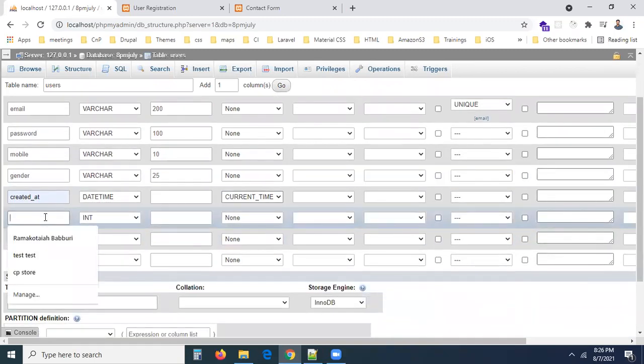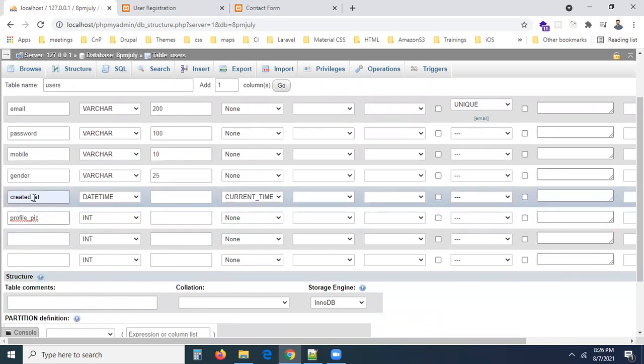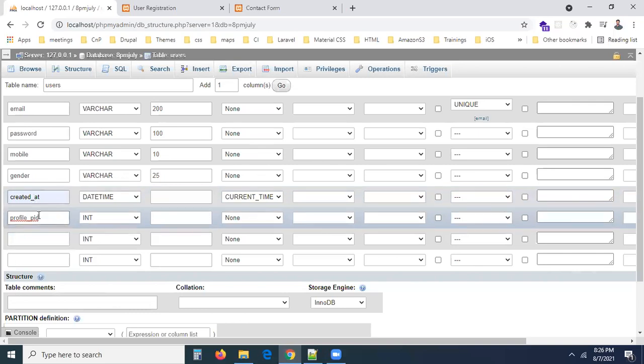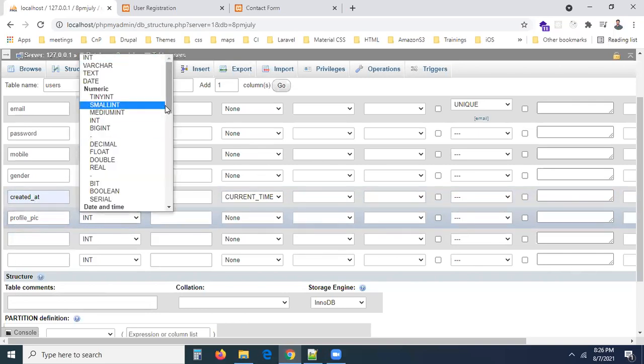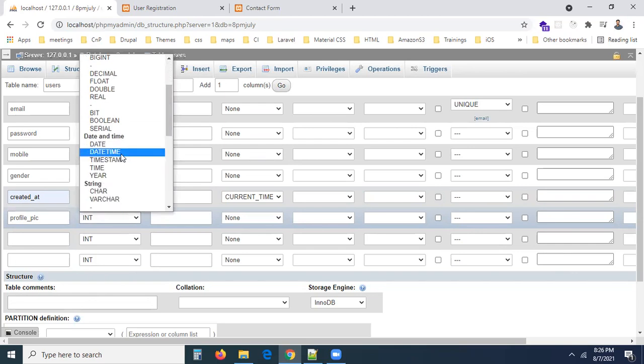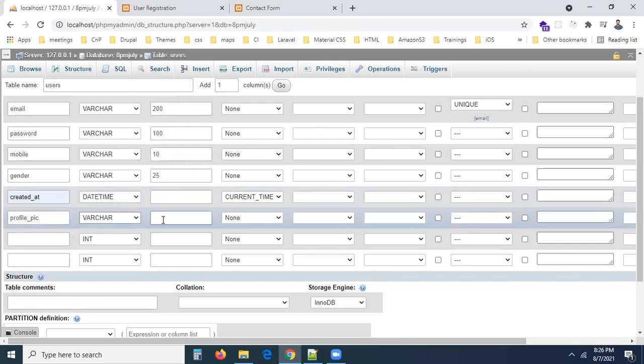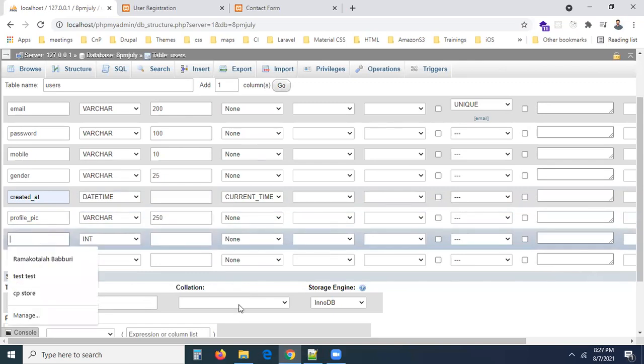Okay, now created it, and profile_pic, profile pic, underscore PIC I'm taking. Don't take hyphens here, you have to take underscore here. Profile_pic is going to be varchar, exactly varchar I'm taking, varchar of length 250. So finally, what is missed, guys, here? IP address, right? Let us go with IP. IP is varchar of length 50.